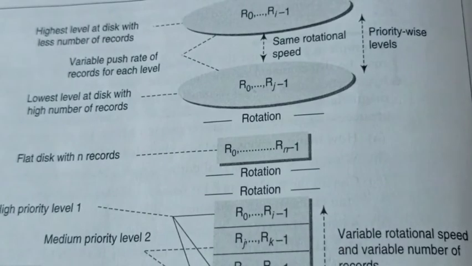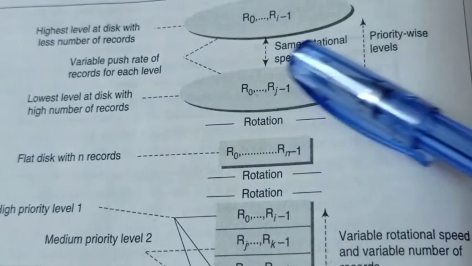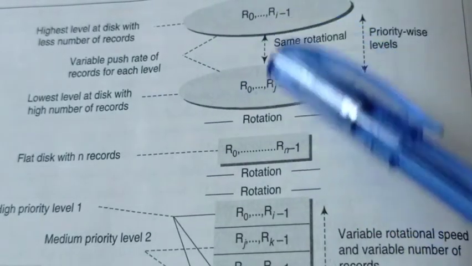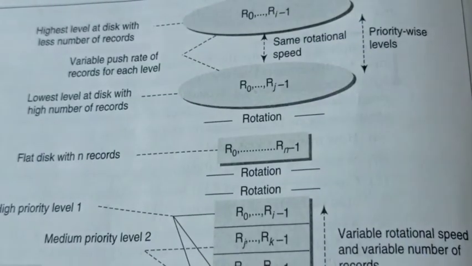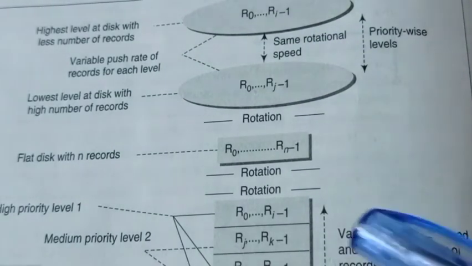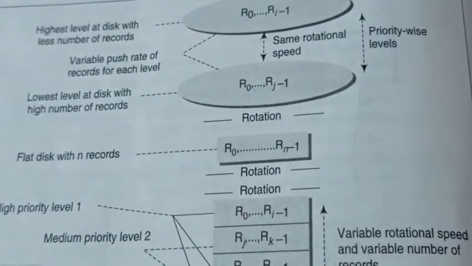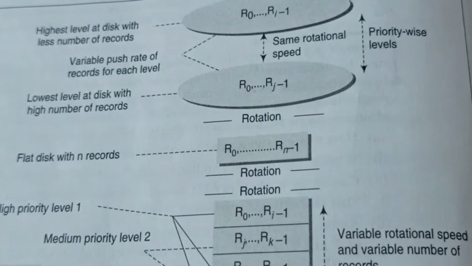This multi-disk model presumes that all the R records which need to be broadcast are stored on multiple circular disks from 0 degrees to 360 degrees. The bits are placed at angles from 0 to 360 degrees, because the disk is circular in shape, so it has angles from 0 degrees to 360 degrees.